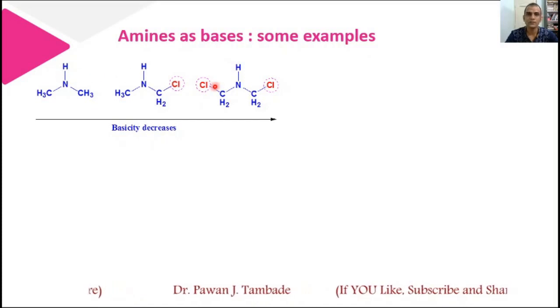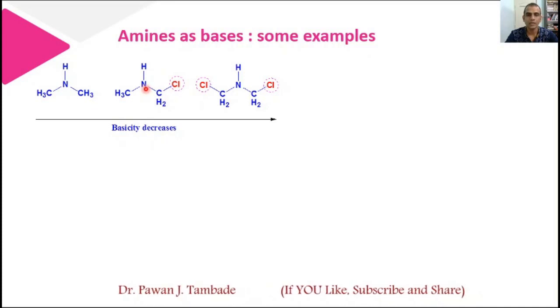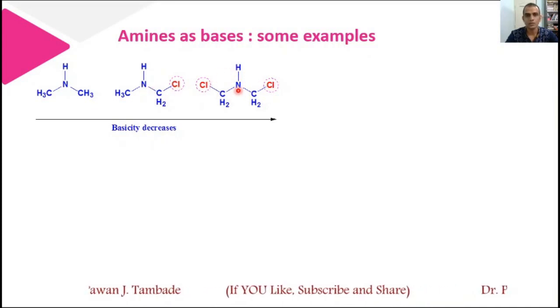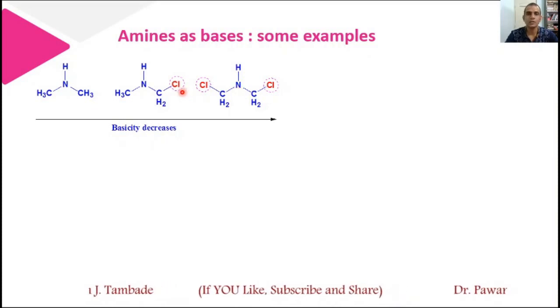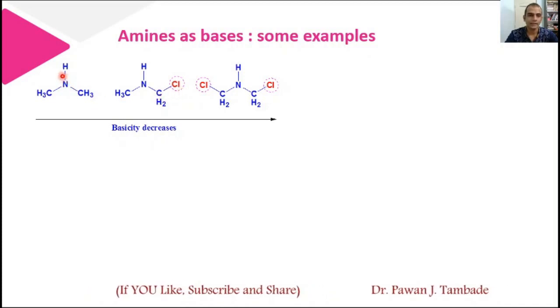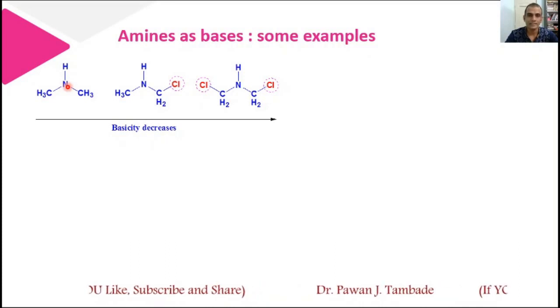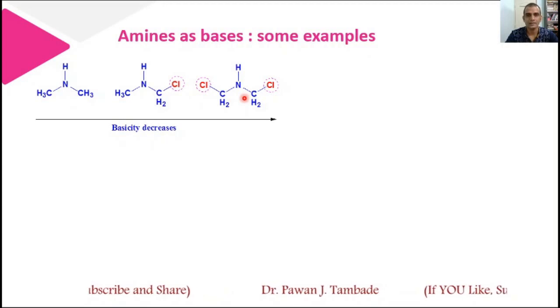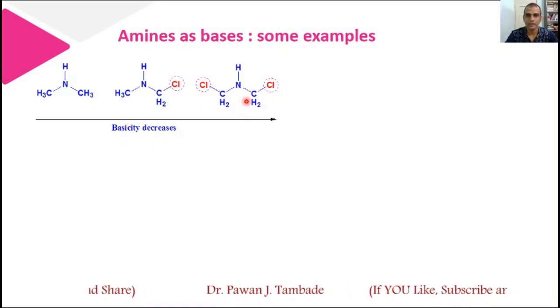If you see the difference, in this molecule one chlorine is close to nitrogen, and in this molecule two chlorines are close to nitrogen. Chlorine is an electronegative element and it tends to pull electrons toward itself, and because of that the tendency of this nitrogen to donate its lone pair of electrons decreases from this molecule up to this molecule, and thus basicity is decreasing in this particular trend.